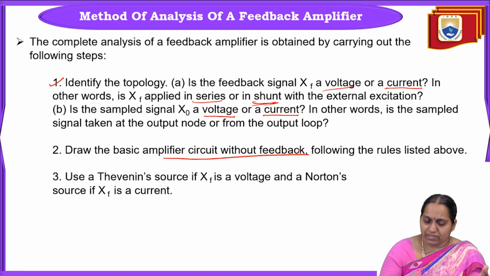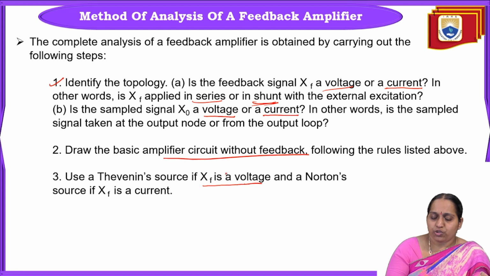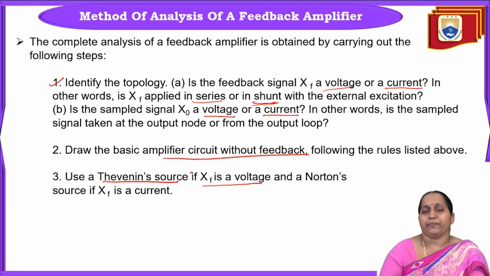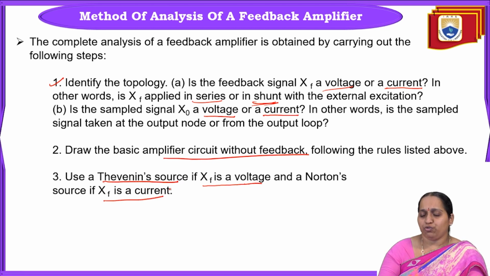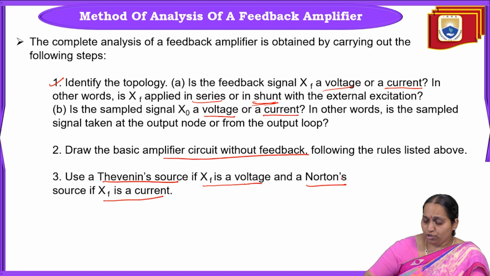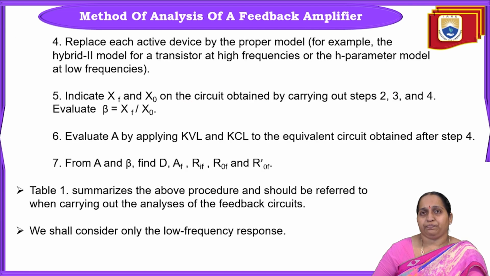Once you have drawn the basic amplifier, the next thing is, if XF is a voltage, that is, if the feedback signal is voltage, then definitely the source also should be voltage. So if XF is voltage, use Thevenin source. Thevenin source is nothing but a voltage source. And if the feedback signal XF is current, then we have to use a current source, or simply you call it a Norton source. So the third step is to choose the proper source based on the feedback signal.